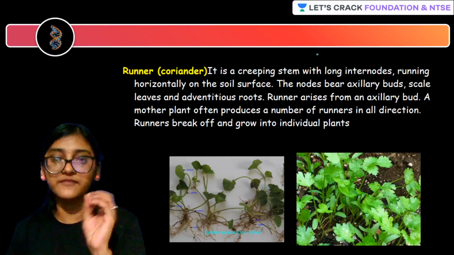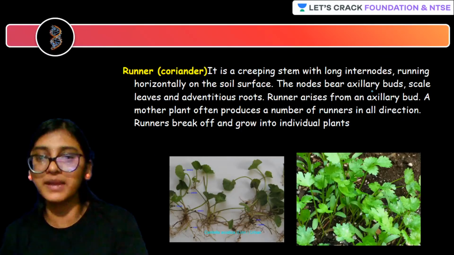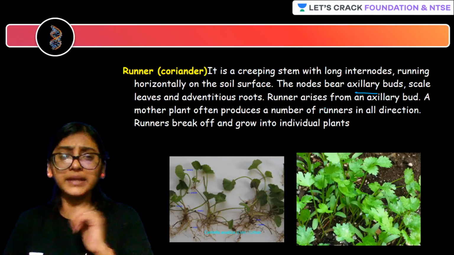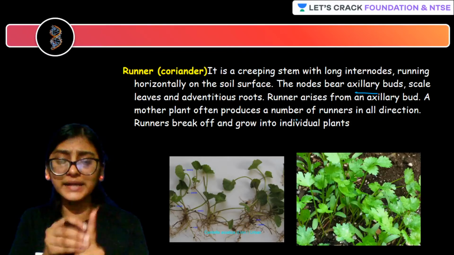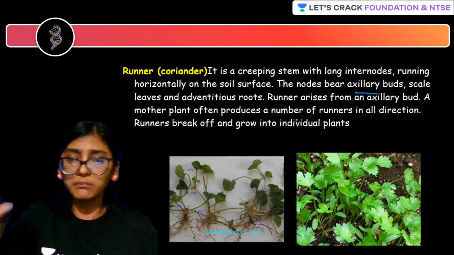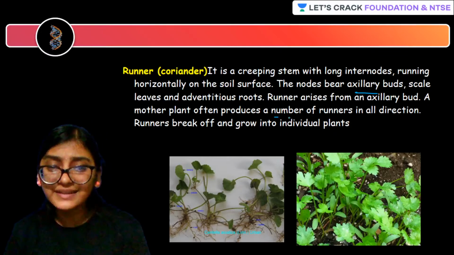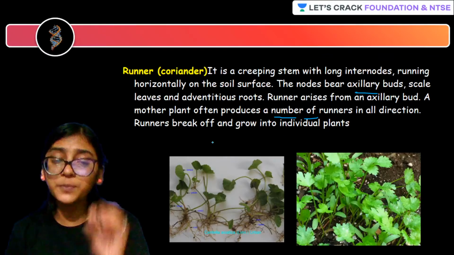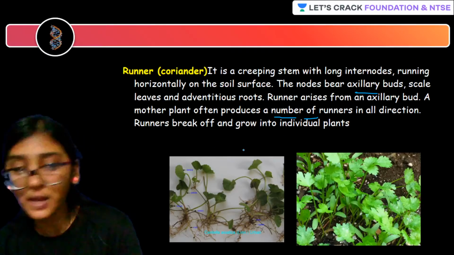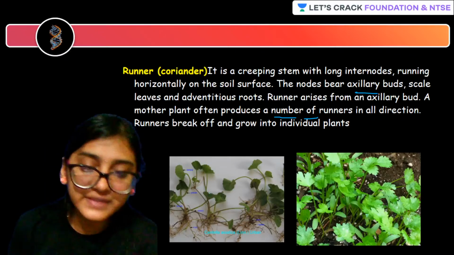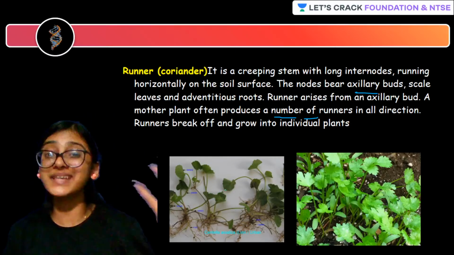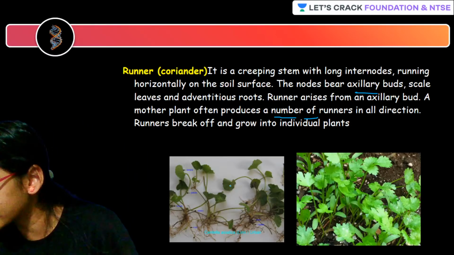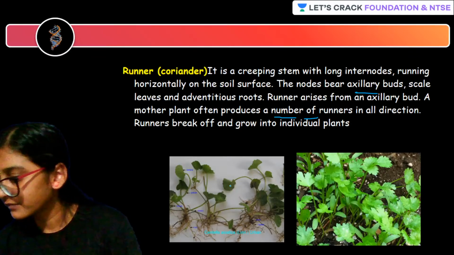The nodes of the stem bear many buds and adventitious roots. There will be a single mother plant giving rise to small plantlets, and they will flourish over all of the land. So the runner breaks off and grows into an individual plant. A very good example is coriander, and this is centella, brahmi. Do you know centella? It is said that centella is good for increasing memory and intelligence. It lives in colonies.